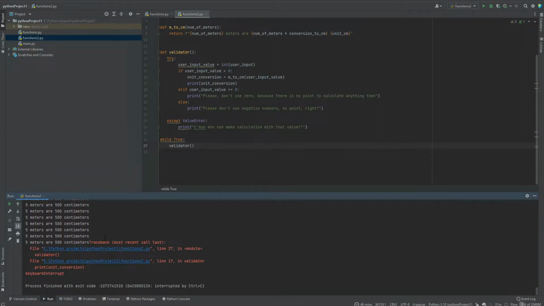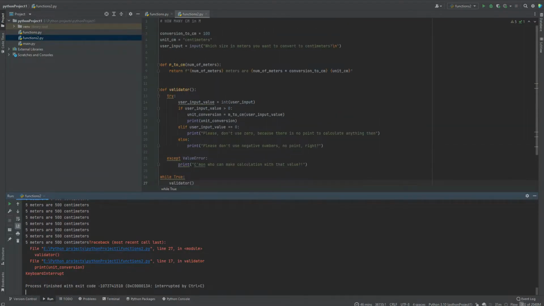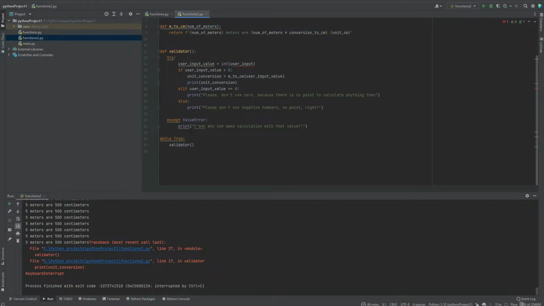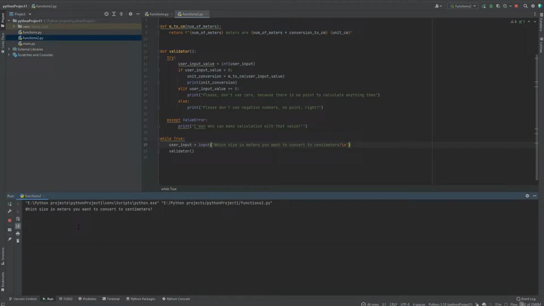Why? This is why. You remember when I put this variable here with the other variables. In this case, I need to cut it and put it before I execute this validator function. Now when I run this application, I will get the desired result.